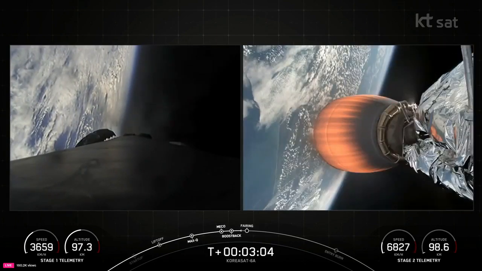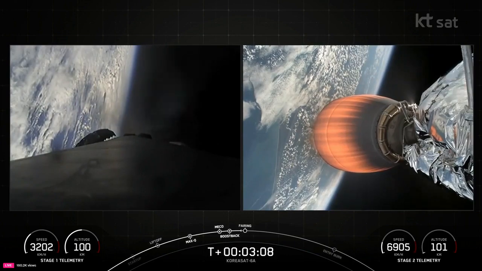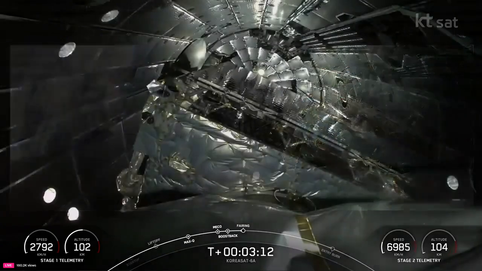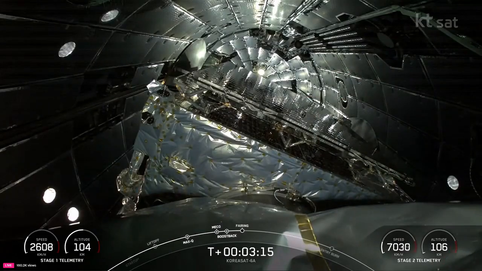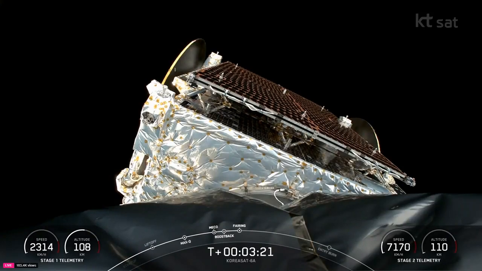Some awesome views on the screen of those events that happened back to back. MECO, stage sep, S1 flip, and SES1. Fairing separation confirmed. An awesome view of fairing separation as well.